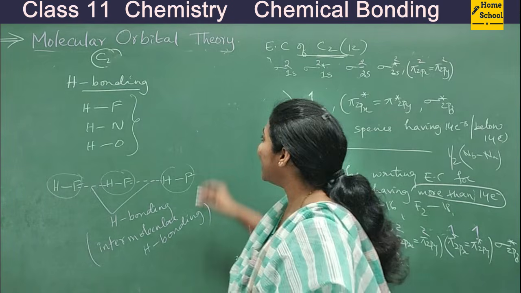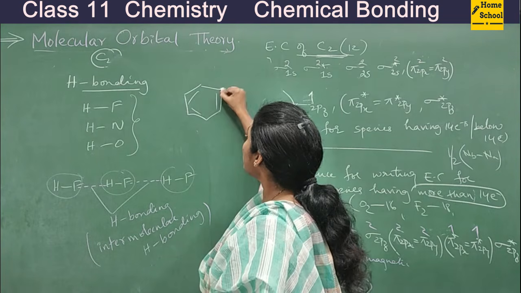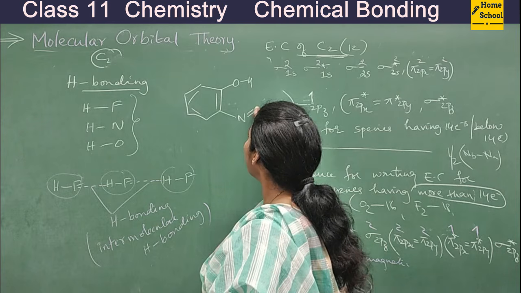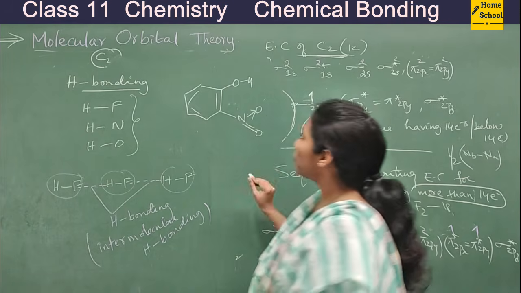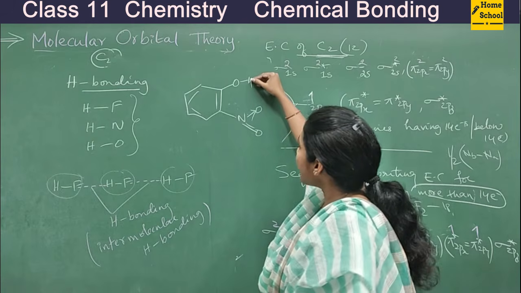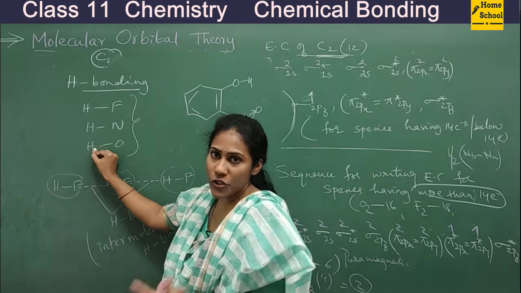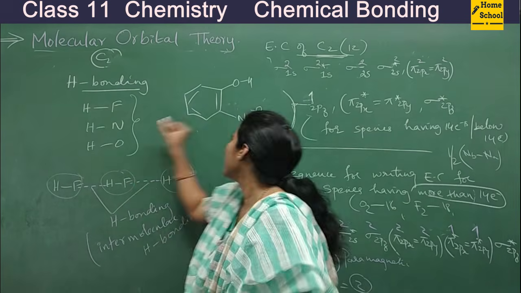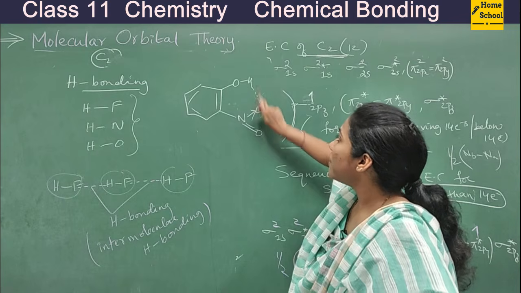Okay, and you have another type of hydrogen bonding. You observe this. Here I have an OH group, and here I have an NO2 group. Say that this whole thing is one big organic molecule, guys. You see, this hydrogen and this oxygen are very near, right? So you always have a chance of creating a hydrogen bond between hydrogen and oxygen if they are near. So definitely between this H and this O, you can observe hydrogen bonding.